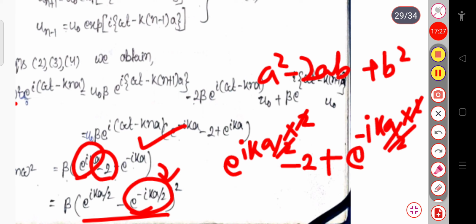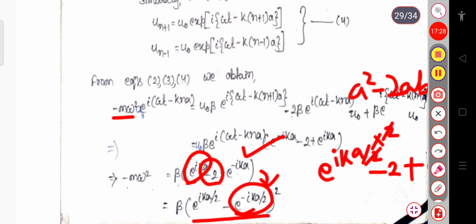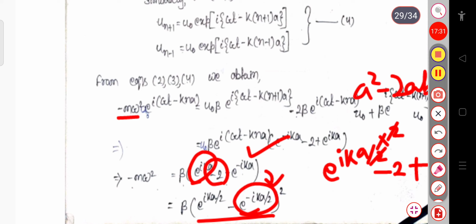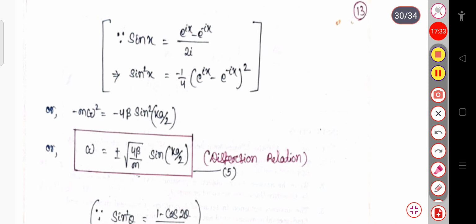So here we can represent it in this way also. I have written it in this way, you can see. You know sin x equals exponential ix minus exponential minus ix divided by 2i. If we take the square of this sin, then sin square x will be equal to 1 by i square, and 1 by i square is minus 1. So this will be simply minus 1 into 1 by 2 square, which is 1 by 4, into exponential ix minus exponential minus ix whole square.